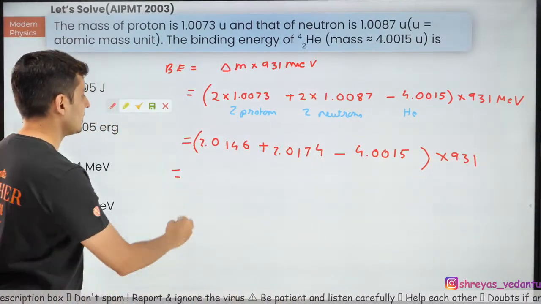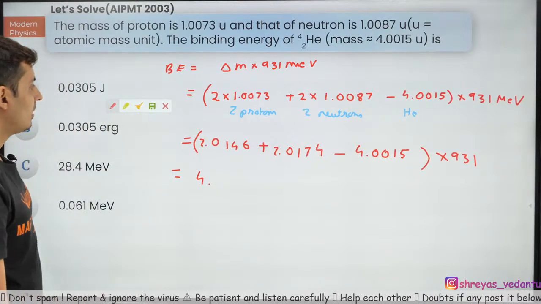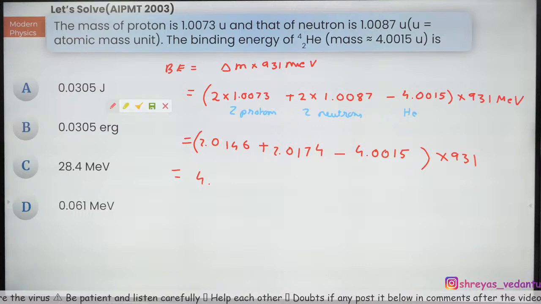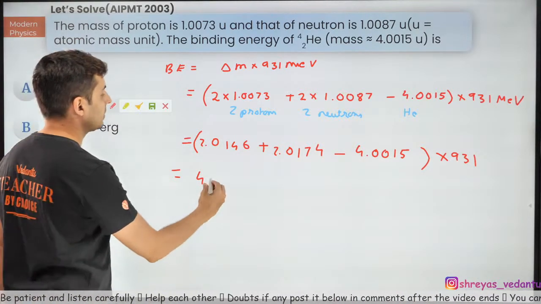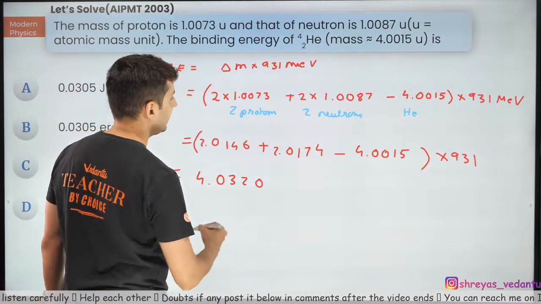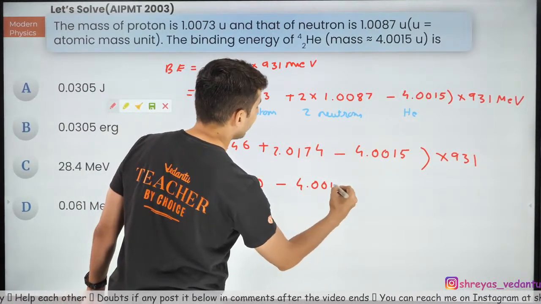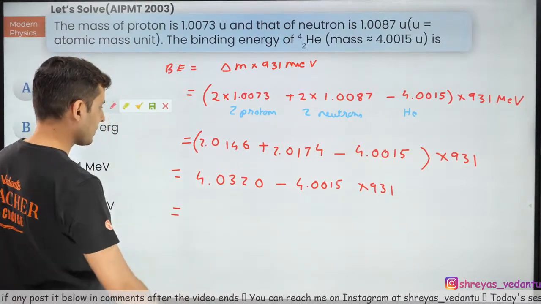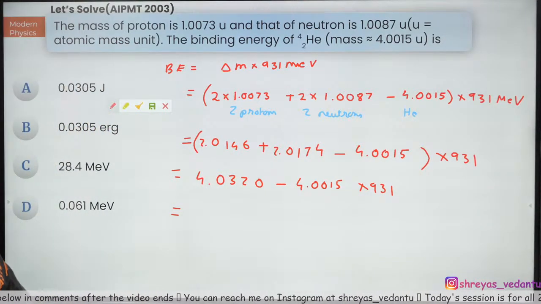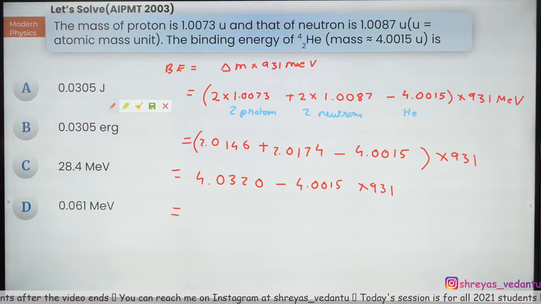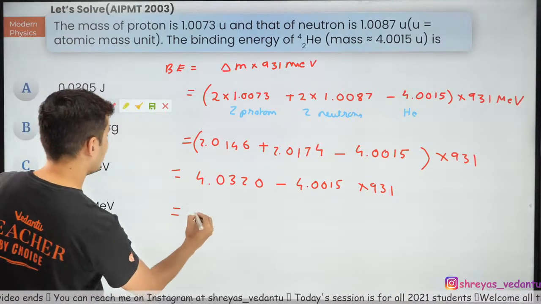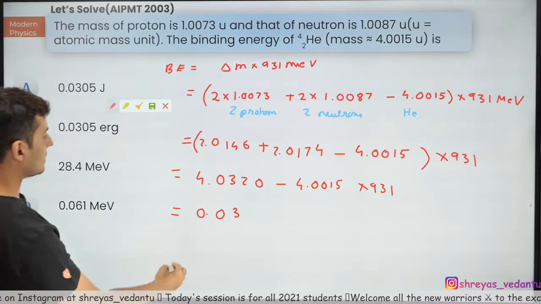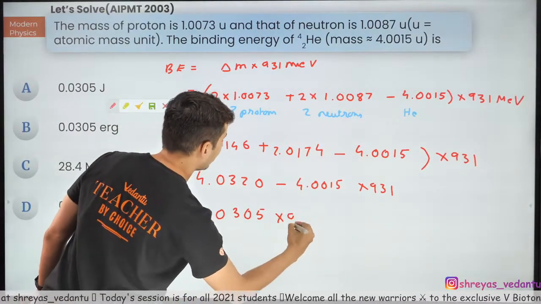So we have 4.0320 minus 4.0015, and just subtract them. It should be 0.0305, into 931.